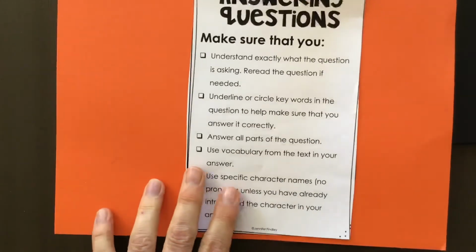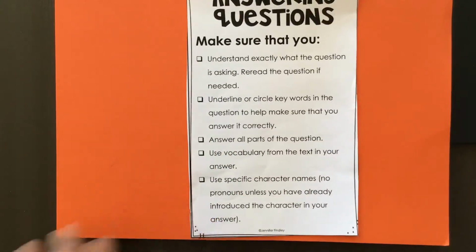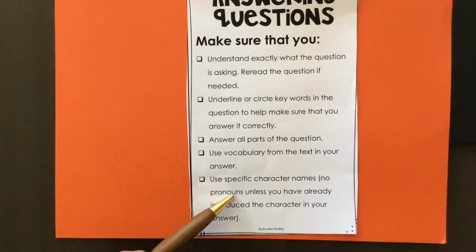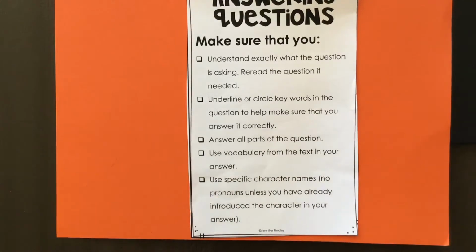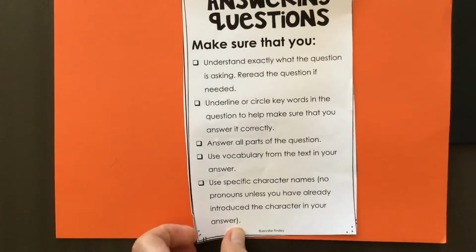A, answering the question. Make sure that you understand what's being asked. You underline or circle key words in the question to help you answer the whole question, use vocab from the text, and be careful that you don't start with a pronoun in your answer if you haven't already introduced the character in your answer. So for example, if the question is, why was Jim late? Your answer would not be he was late because. You don't use that pronoun he. You want to use his personal name or personal noun, which is Jim, instead of a pronoun. So you would say Jim was late because, not he was late.